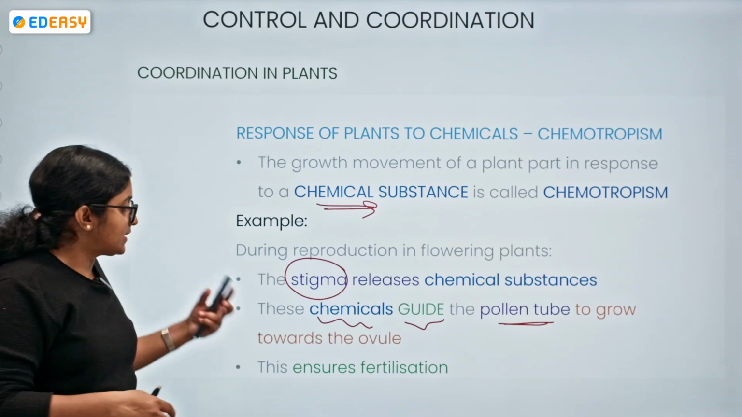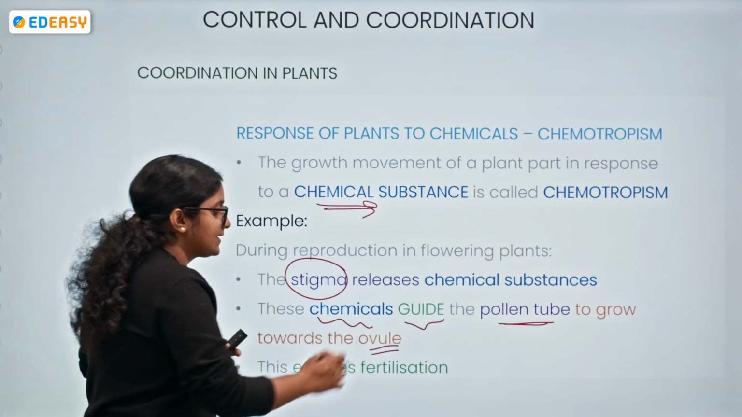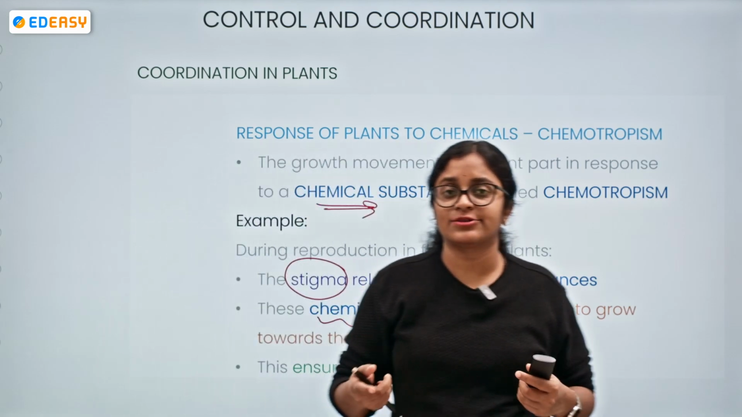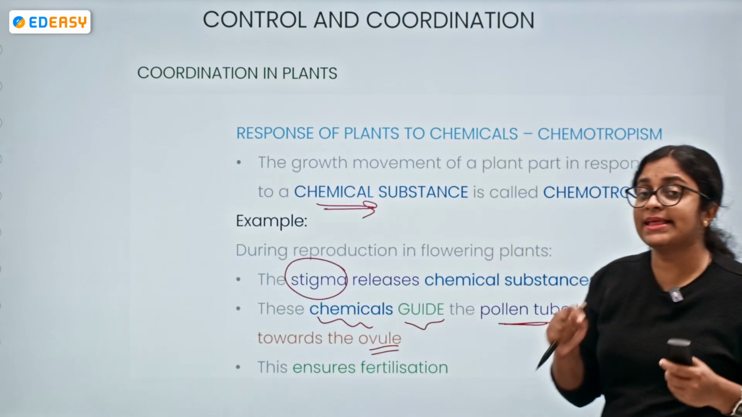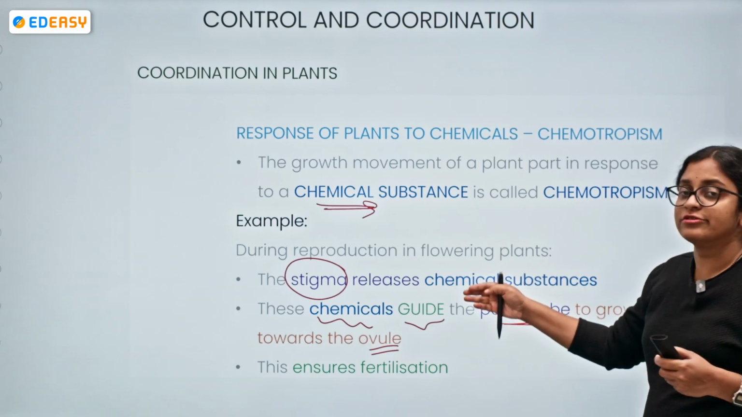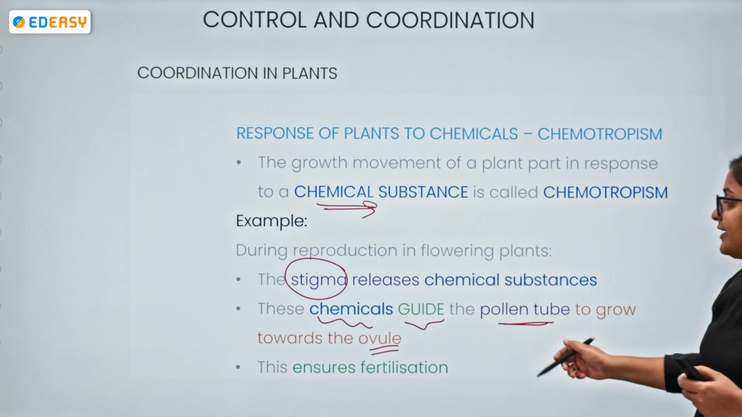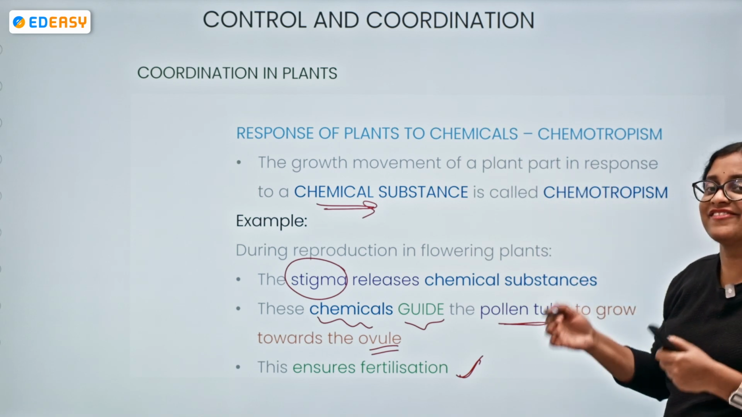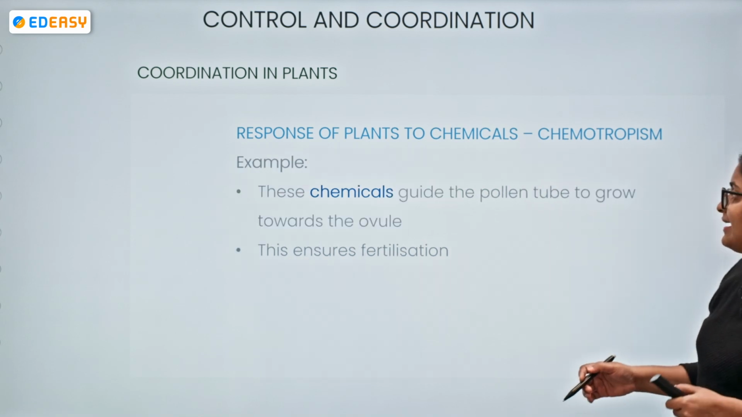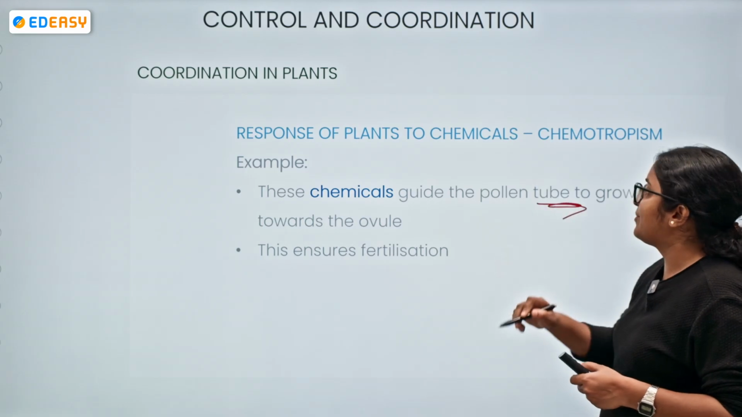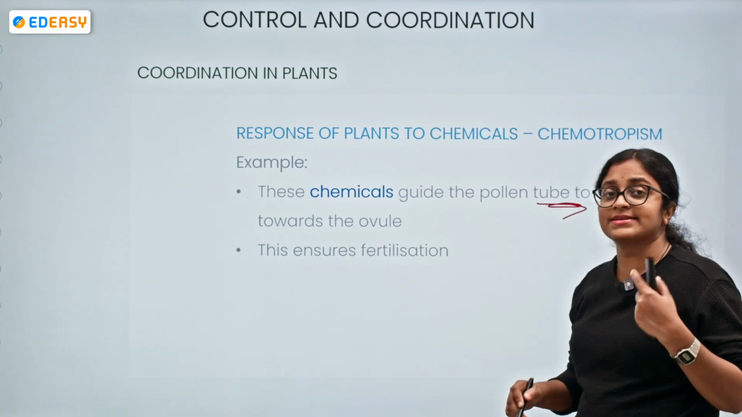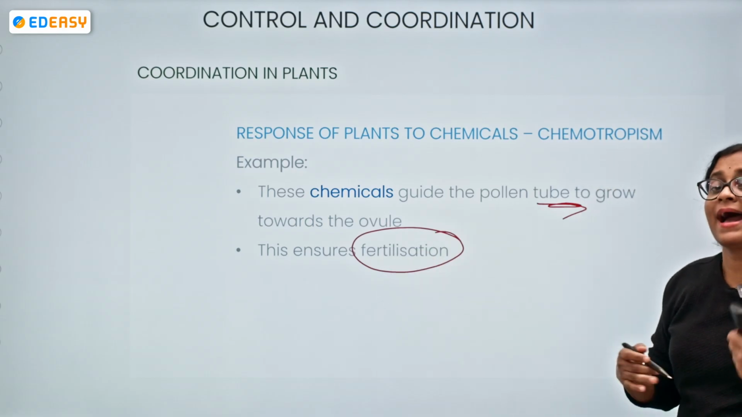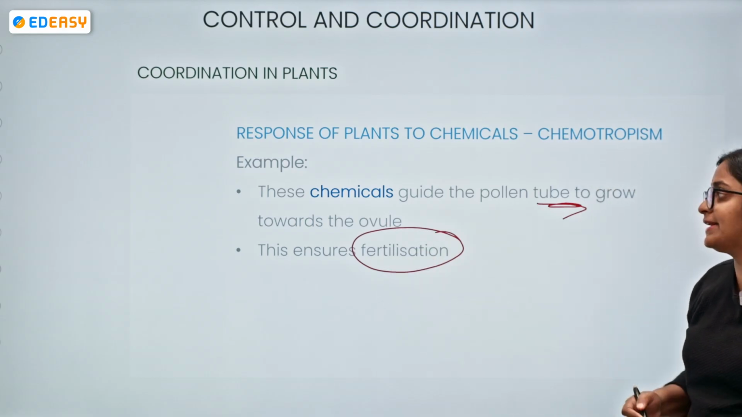They guide it to grow towards the region of the ovule. Inside the ovary, small chamber-like structures will be there, which are called ovules, inside which the eggs will be there. So there should be fusion of the male and the female gamete. The fertilization should happen, for which chemotropism plays a very essential role. The chemicals guide the pollen tube to grow towards the region of the ovule, and this ensures fertilization happens properly.